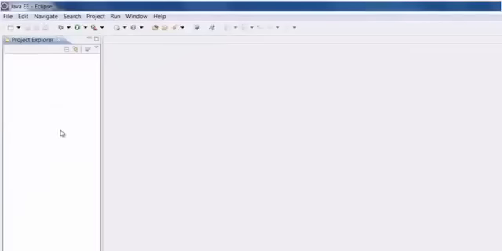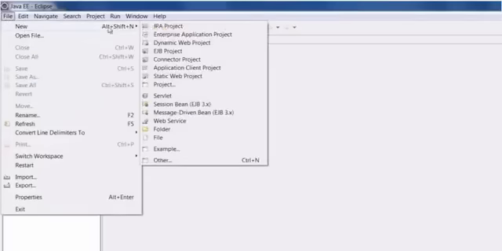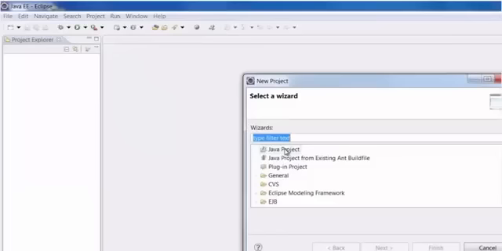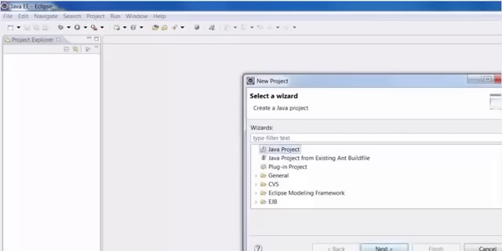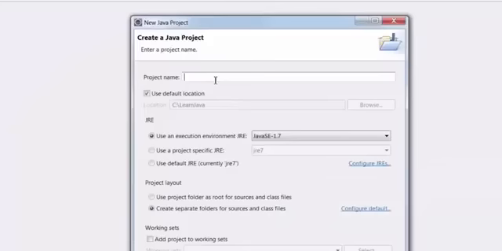The very first thing that you have to do is create a project. So let us click on File, New, and then here select Project. Now we want to create a Java project. So select Java project and click Next. Here we can give any project name. I'm just going to name this project first project.